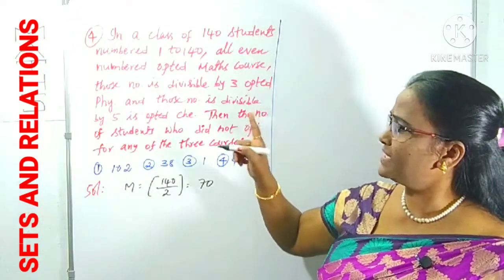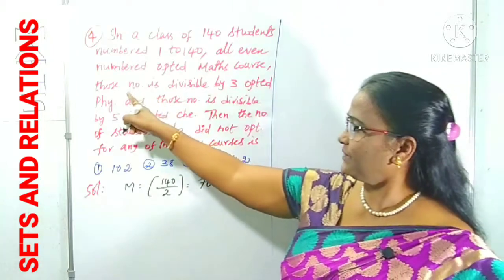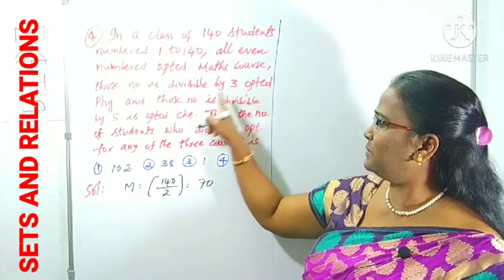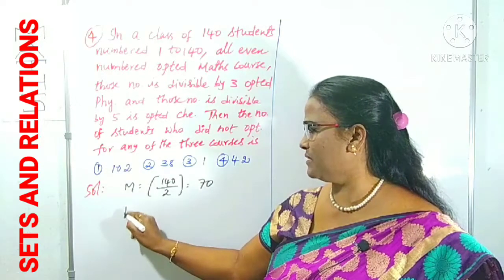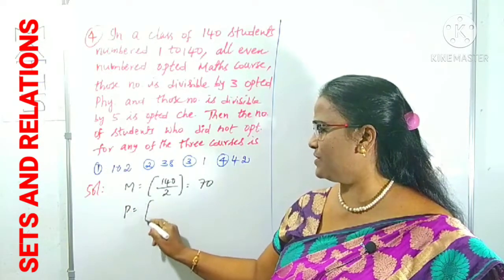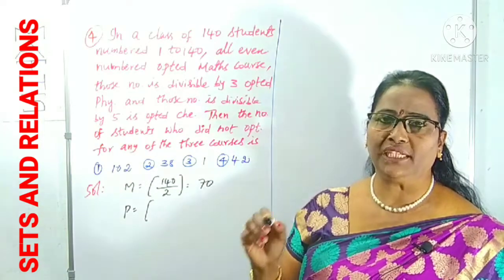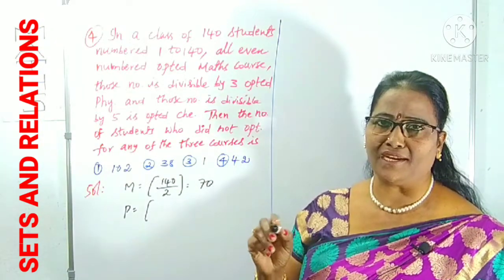Okay. Next sentence: those numbers divisible by 3 opted for the physics course. Now, how many students opted for the physics course? Divisible by 3. Generally, we could take 1 to 140 divisible by 3, meaning 3, 6, 9, like that.